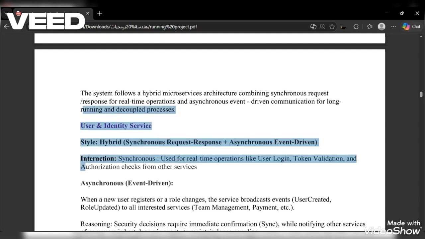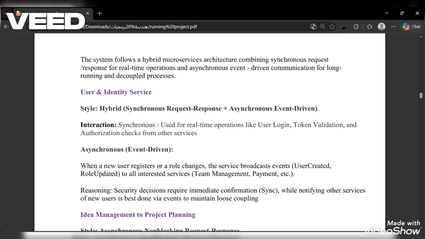Synchronous request-response, or synchronous communication, means that the sender sends a request and waits for a response before continuing. It's like a phone call. You ask a question and wait for the answer from the other side. So I use this communication style when I need an immediate result to continue.